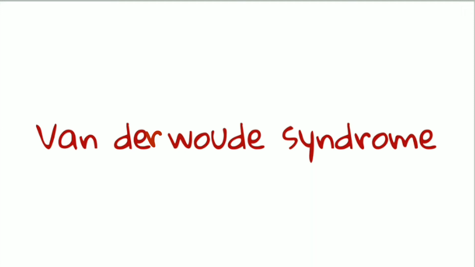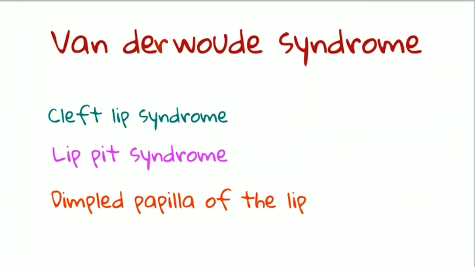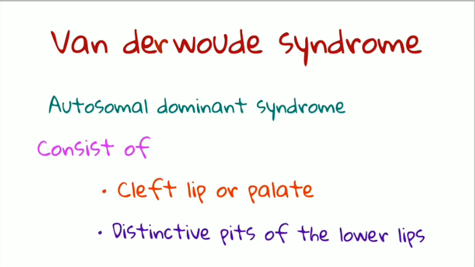Hello everyone, today we are going to learn about Van der Woude syndrome. So let's start. This Van der Woude syndrome is also called cleft lip syndrome, lip pit syndrome or dimpled papilla of the lip. This Van der Woude syndrome is an autosomal dominant syndrome.